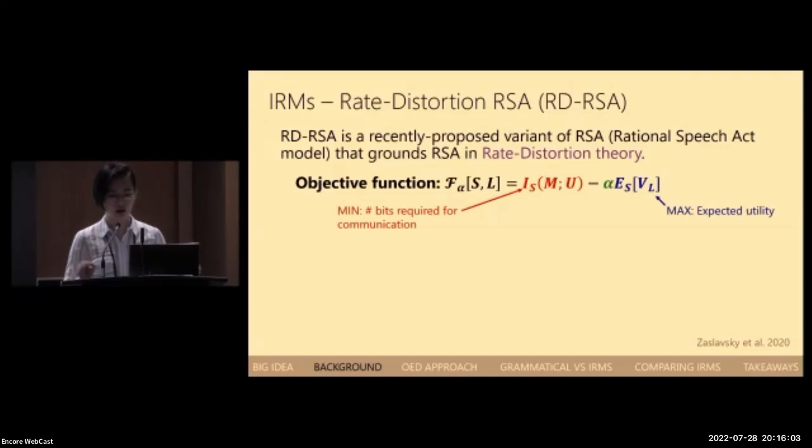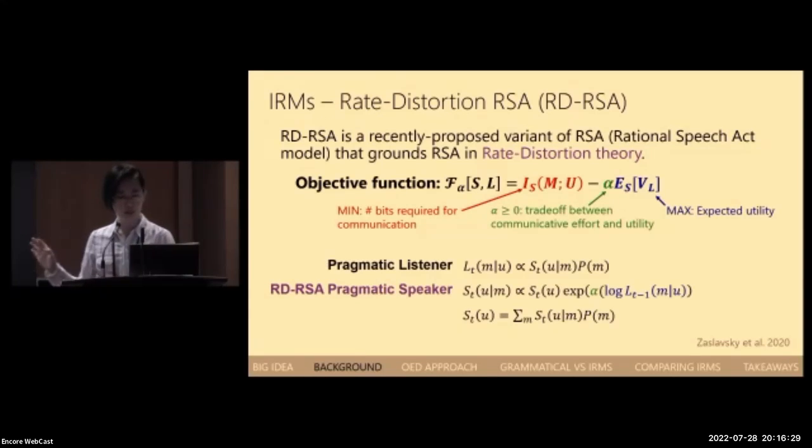From this perspective, RDRSA seeks to minimize the following objective function, which jointly minimizes the number of bits required for communication and also maximizes expected utility. Here, the parameter alpha mediates this trade-off between communicative effort and utility. It plays a pretty similar functional role as alpha that we saw in RSA, but it has a somewhat distinct interpretation. And if we extrapolate from this objective function, we can actually derive the iterative process of RDRSA, which turns out to be mostly the same as RSA, except for its pragmatic speaker, which, unlike in RSA, takes into account the marginal probability of producing the utterance U.